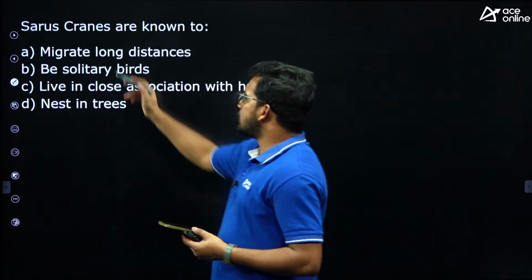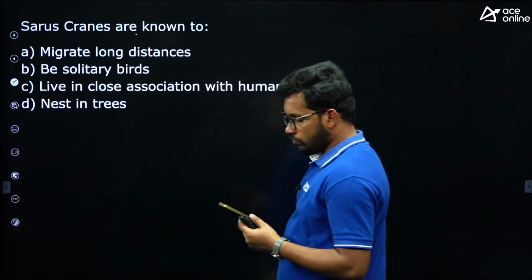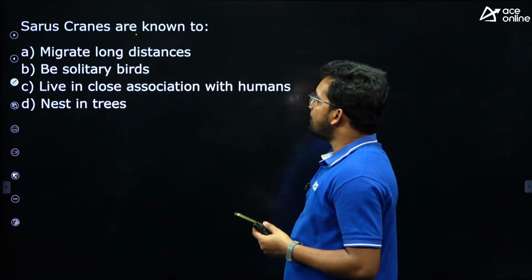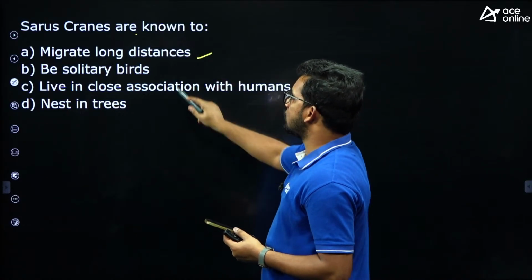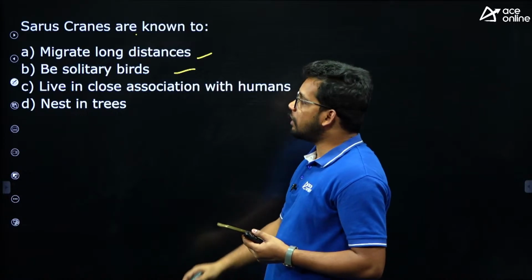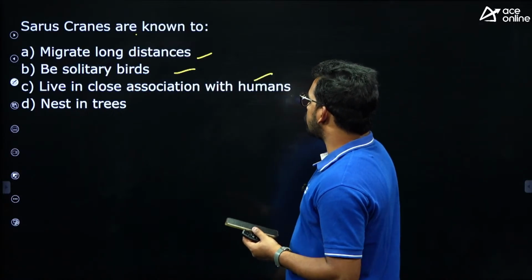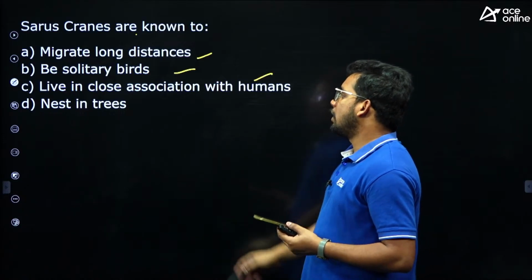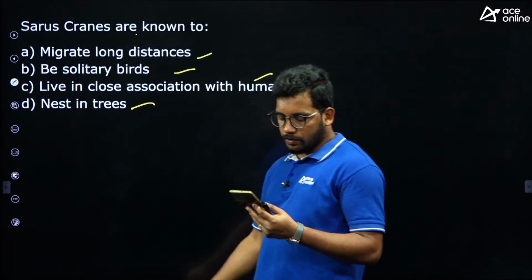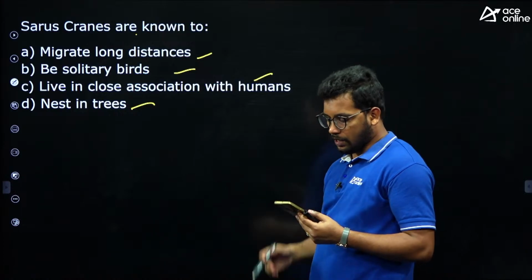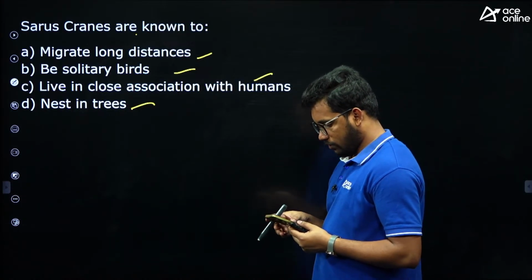Next one. Saras cranes are known to migrate long distance, be solitary birds. Solitary birds means they won't combine with any birds. Then live in close association with humans, nest in trees. So what is the feature of this Saras crane bird?